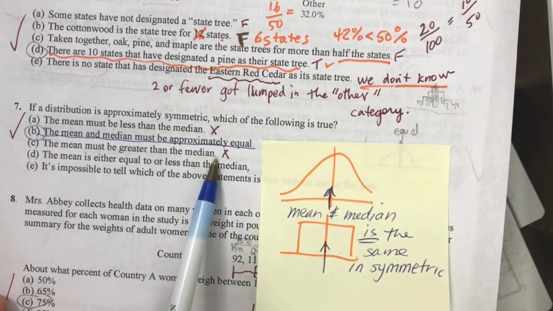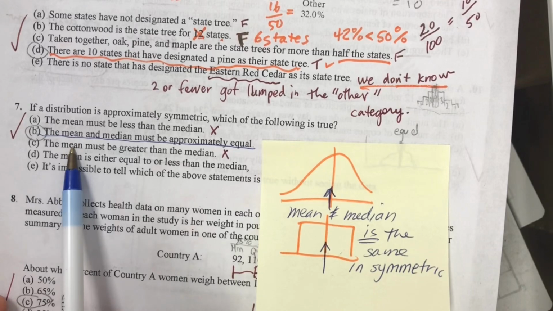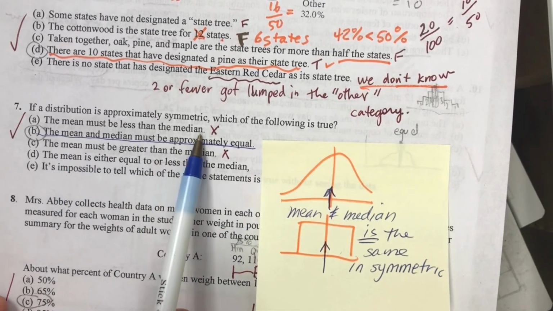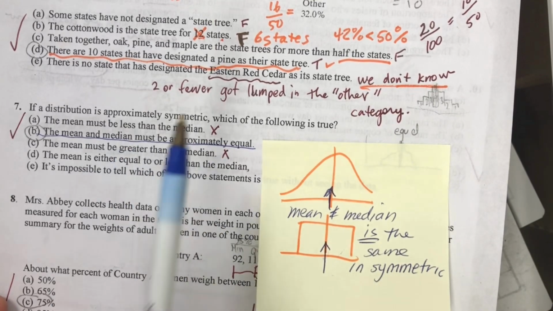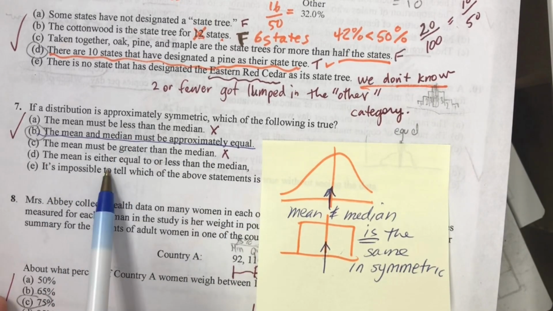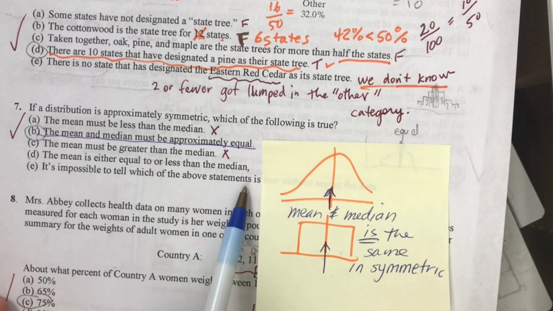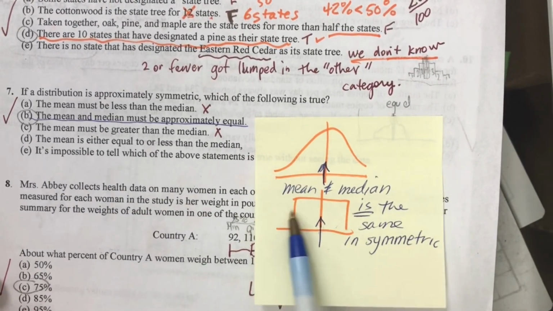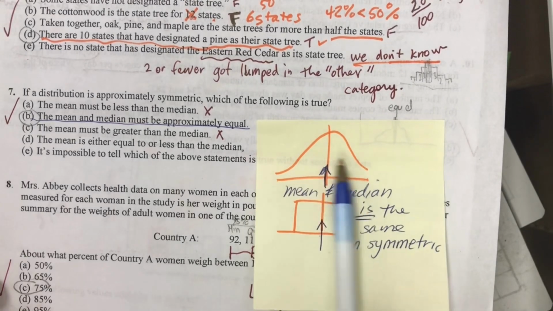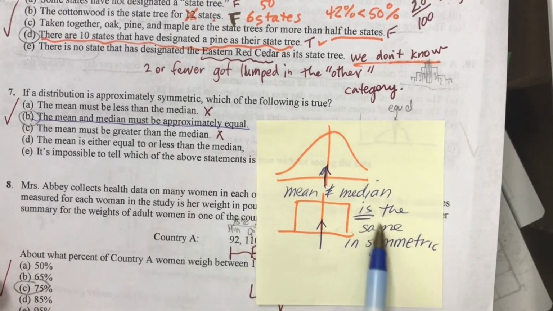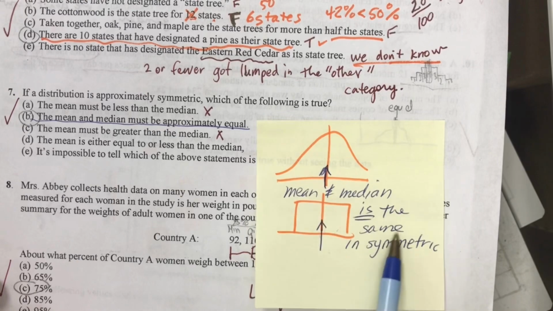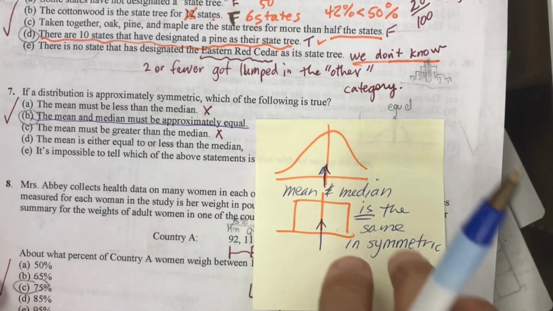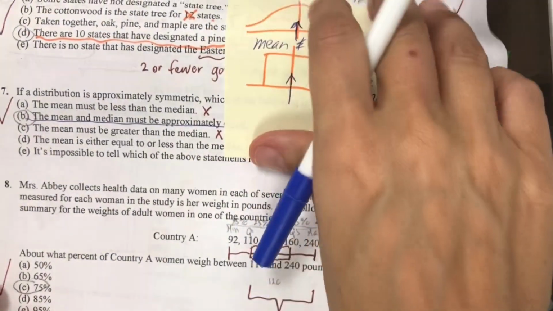If the mean was greater than the median, then that means it's right skewed data. And if it's skewed data, it's not symmetrical. If the mean is less than the median, that means it's left skewed. You get the point. It is impossible to tell the exact shape, but we know that if it's symmetrical, the left and the right are equal, meaning the mean and the median, no matter what the data is, will end up being approximately the same number. Okay. Let's look at number 8.